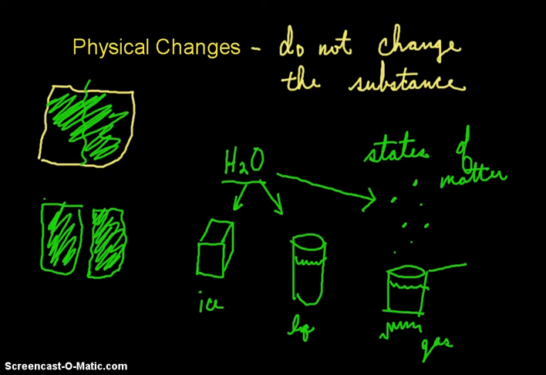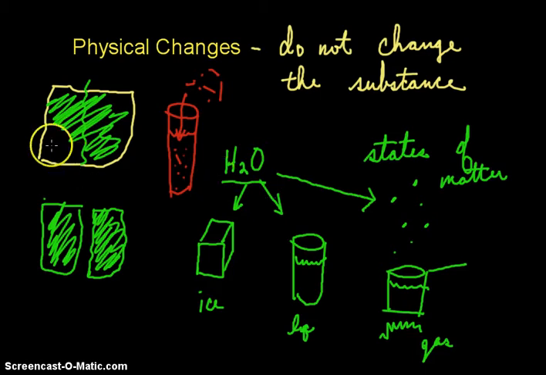Let's say we take salt and we pour it in some water, and the salt dissolves. Well, that salt still is there, it's just in a different form. It's dissolved in the water, it's soluble, but it's still salt. And the characteristics of that salt are still evident, because when you taste the water, you'll taste the saltiness of the salt in the water.